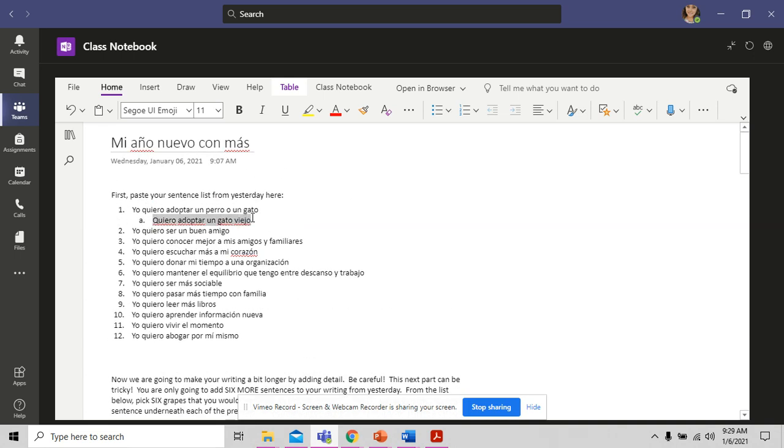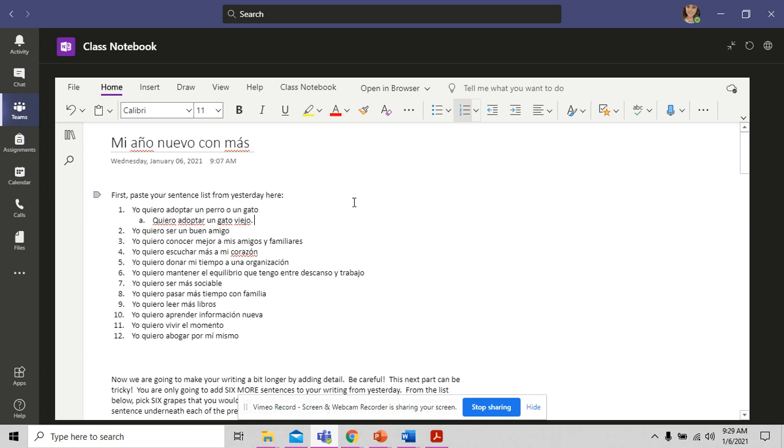So I said that I want to adopt an old cat, because I think that would be nice. I think it would be sweet to adopt an old cat, give the old cat his last years with some babies and some snuggles. I think that would be really nice. So that's my choice. That is my authentic answer, okay?